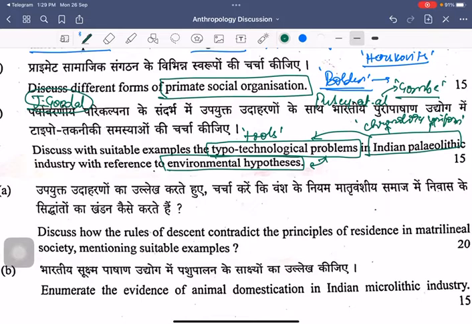And the major problem with respect to the Indian Paleolithic in this region is that the Indian soils are more acidic in nature, because they are asking about the environmental hypothesis. And not only that, whenever we are talking about the tools and the techniques, it is more of a destructive nature, the destructive nature of the techniques used in this particular era. So those aspects will come into play, right? So this can be done.